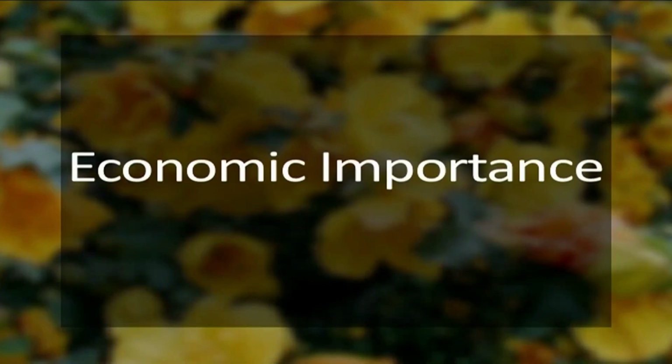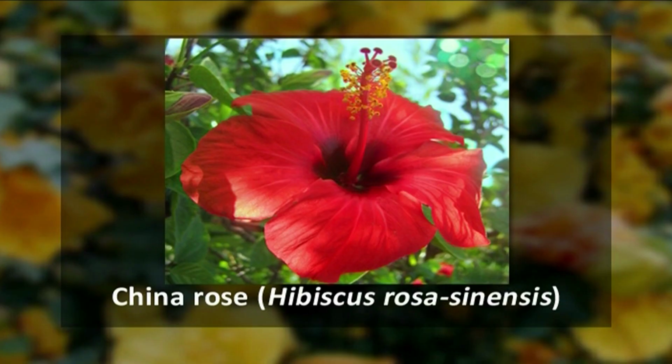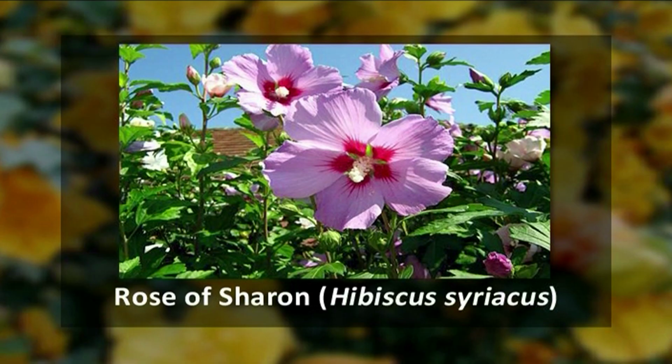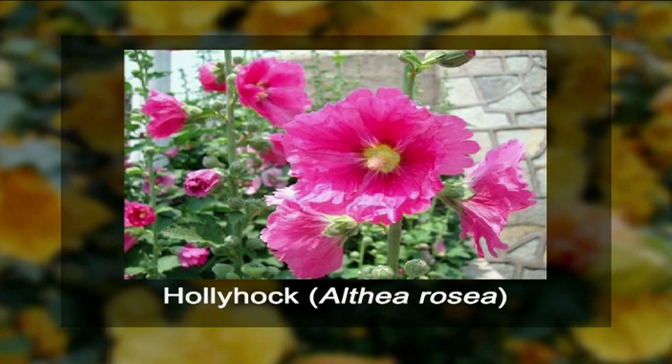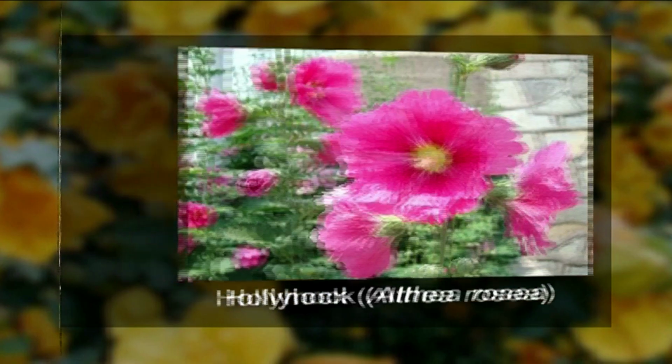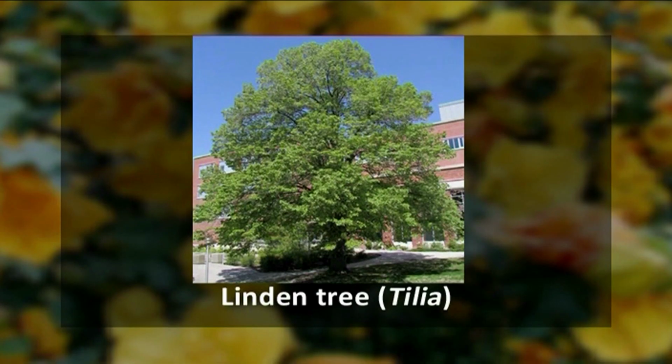Now let us discuss the economic importance of Malvaceae. The members of the Malvaceae family are of immense economic importance. Some of the uses that Malvaceae species are put to can be summarized as under. The family contains many species that are grown as ornamentals, namely China rose, its scientific name is Hibiscus rosa-sinensis, or the rose of Sharon, its scientific name is Hibiscus syriacus, or the common hollyhock, scientific name Alcea rosea, or a tree that we cultivate in our parks by the name of linden tree.